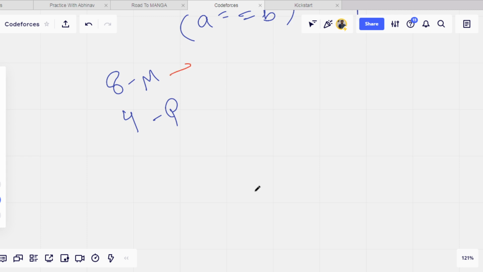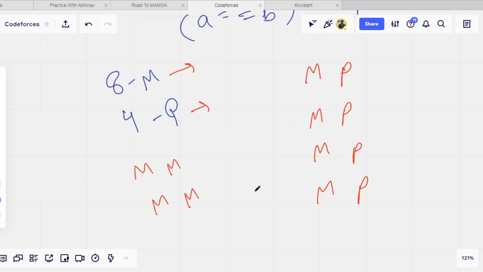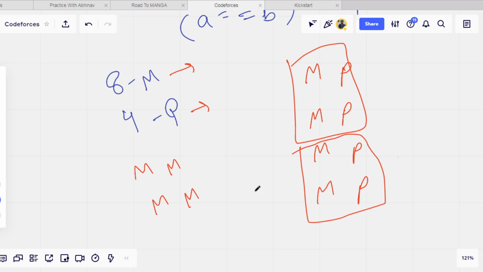Now first of all we will make teams of a mathematician and programmer, mathematician, programmer, mathematician, programmer. Now there are 4 mathematicians left here. There are some teams, but these teams consist of only 2 members. There are 4 teams, but they have only 2 members. So we can join 2 teams to form a single team. Now they contain 4 members. Now there are 2 teams, team number 2, team number 1, and they contain 4 members.